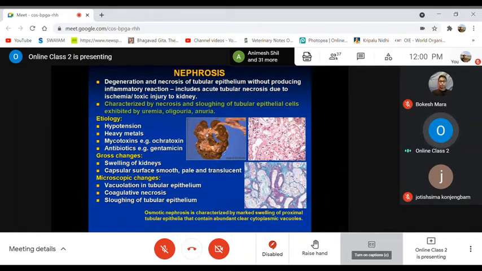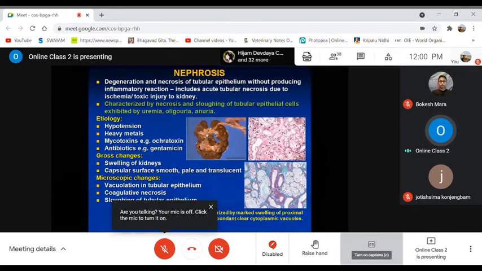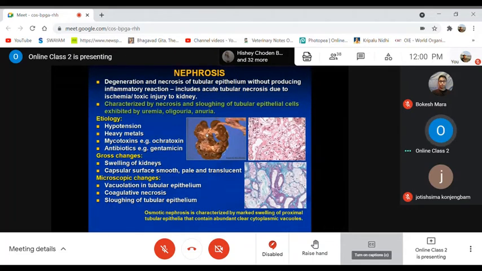This does not involve any inflammatory reaction, only some degenerative and necrotic changes of the tubular epithelium, which may include acute tubular necrosis due to ischemia, means less blood supply, or toxic injury to the kidney. So in that case, there may be nephrosis. It is characterized by necrosis and sloughing of the tubular epithelial cells, exhibited by uremia, oliguria, as well as anuria.